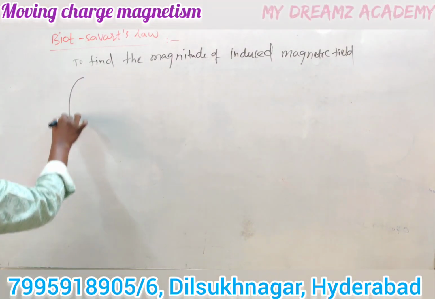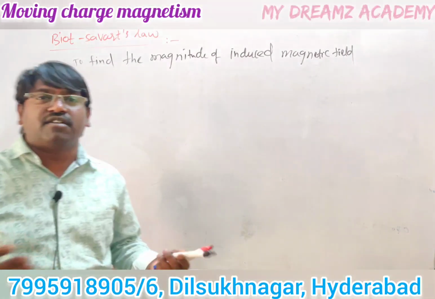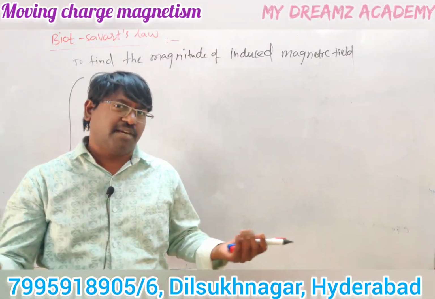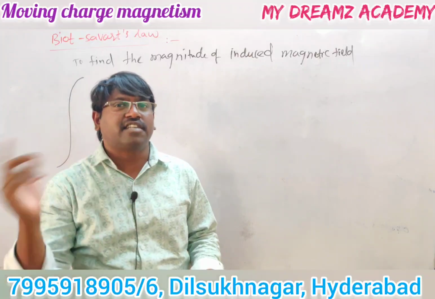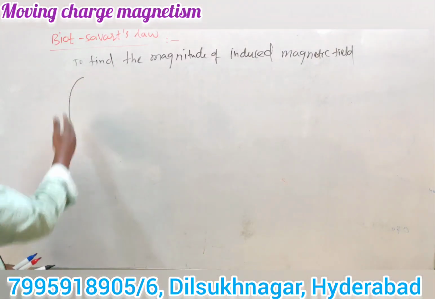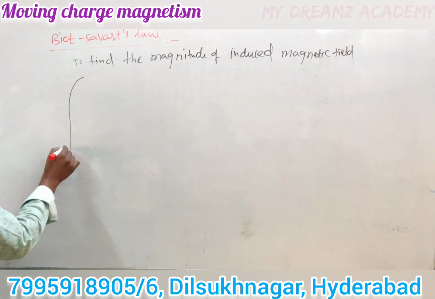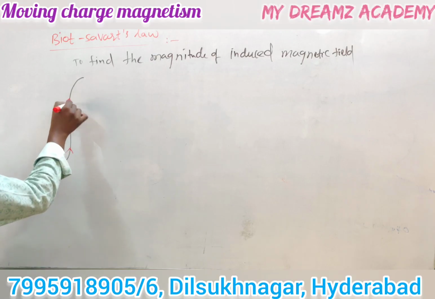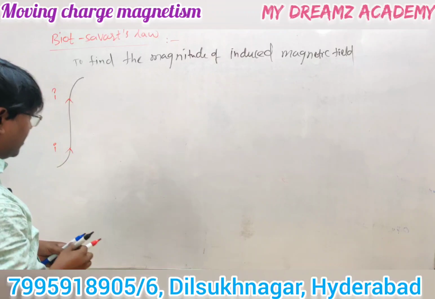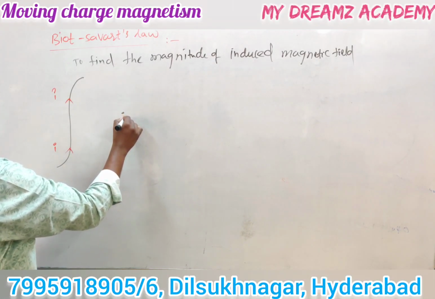Every current element induces some magnetic field around it. So we can consider a current wire or conductor of any shape, either random shape, straight line, or circular shape. Now I have considered one conductor in this shape. The current passing through this conductor is I. The conductor may be very long here. So what is the induced magnetic field due to this conductor?